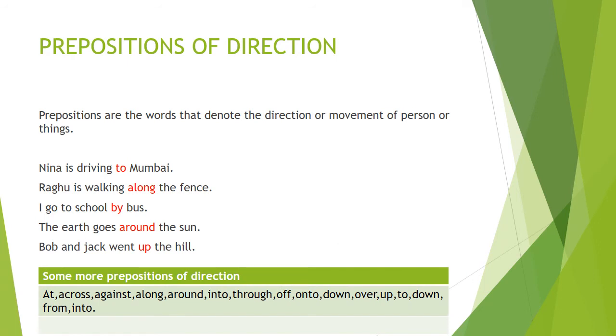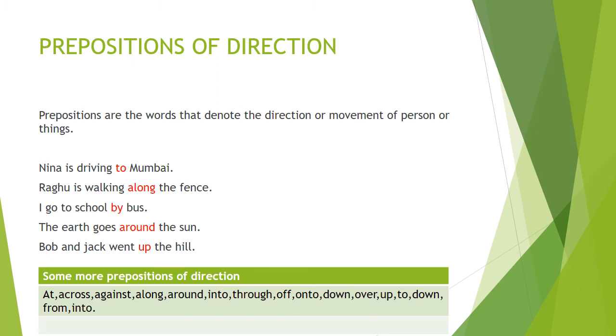Prepositions of direction. Prepositions of direction are the words that denote the direction or the movement of a person or a thing. Like, Nina is driving to Mumbai. So where is Nina driving to? Mumbai. So this preposition to is indicating the direction where Nina is driving. Raghu is walking along the fence. I go to school by bus. The earth goes around the sun. Bob and Jack went up the hill.